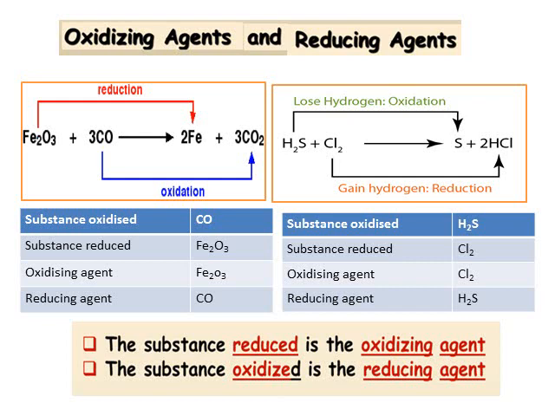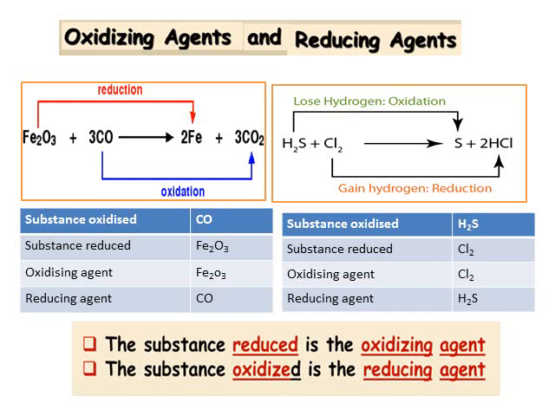Reactant side, all of you know that it is there on the left side of the arrow mark. So it is 3CO. We need not mention 3. So we have to write the name of the compound. So CO, that is carbon monoxide. So the substance oxidized is CO. Similarly, for the reduction reaction, see the red mark, and what is there on the reactant side? It is Fe2O3. So that is ferric oxide. So the substance reduced is ferric oxide.